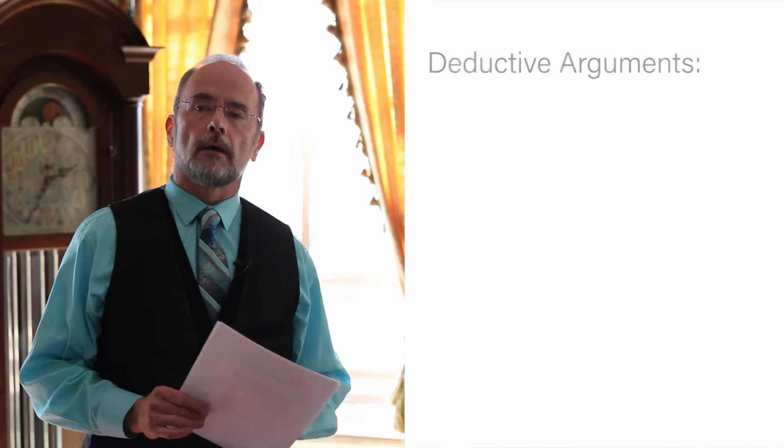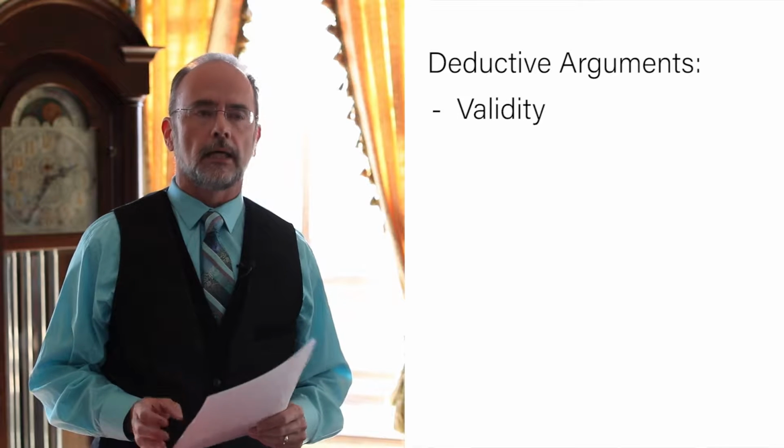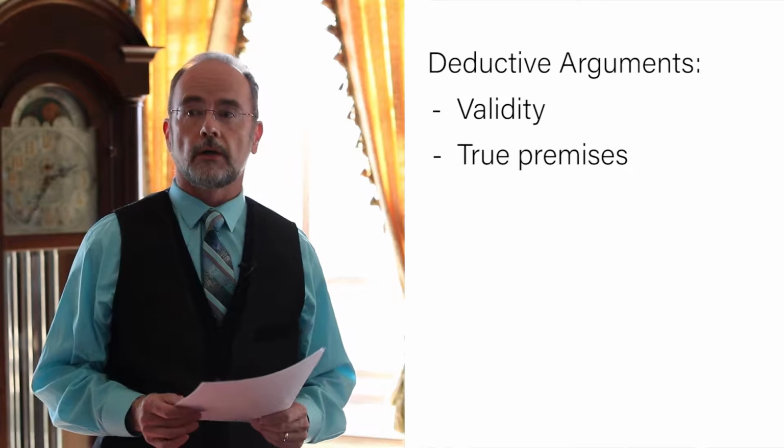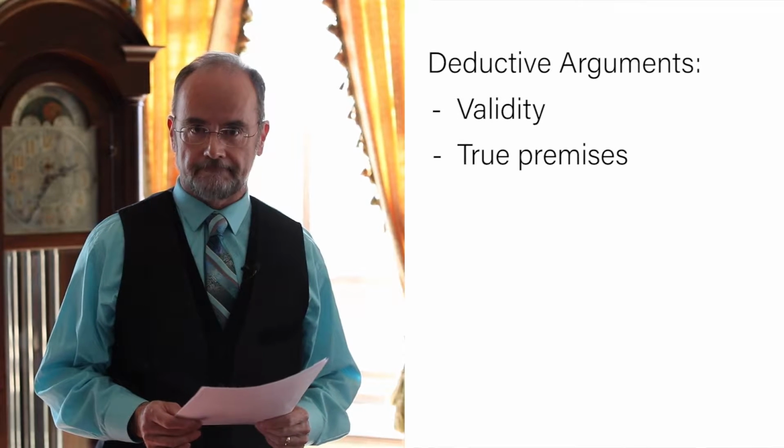Now, a deductive argument can fail or it can succeed. To succeed, it has to have two properties. First, it has to have what logicians call validity, and secondly, it has to have all true premises. So let me start with validity. I'm just going to give you a definition of the term, and then I'm going to give you a couple arguments to illustrate what it means.